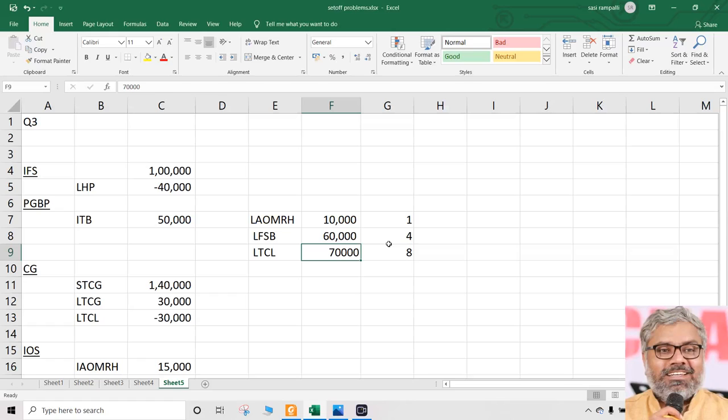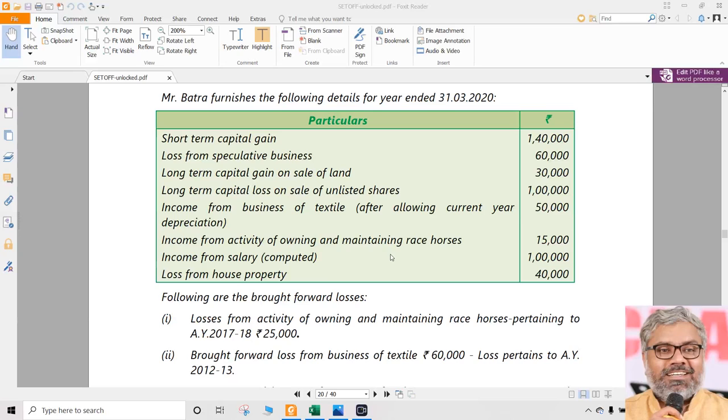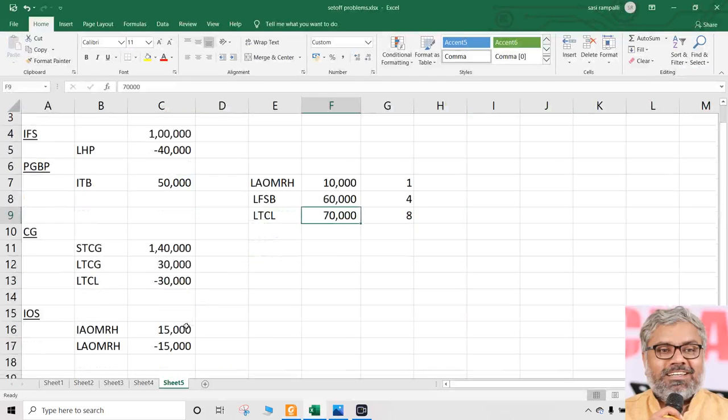And mind you, that can be set off only against long-term capital gain of the next 8 years. But as of now, there is a possibility of setting off only 30,000. So 70,000 has to be carried forward. That is the answer for this point. Then we have textile business profit of 50,000. We have already taken that.